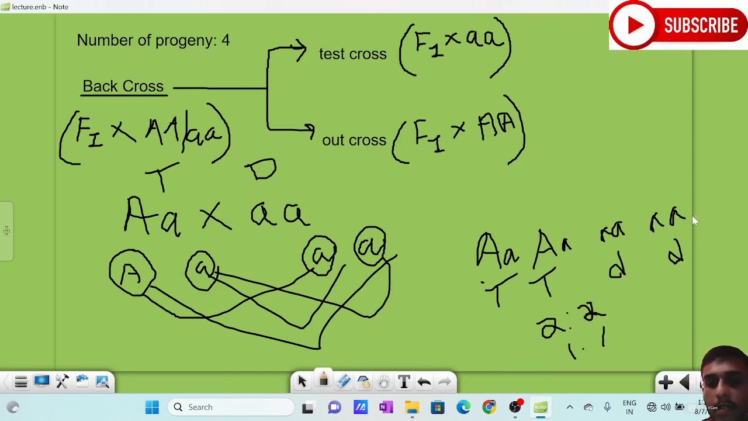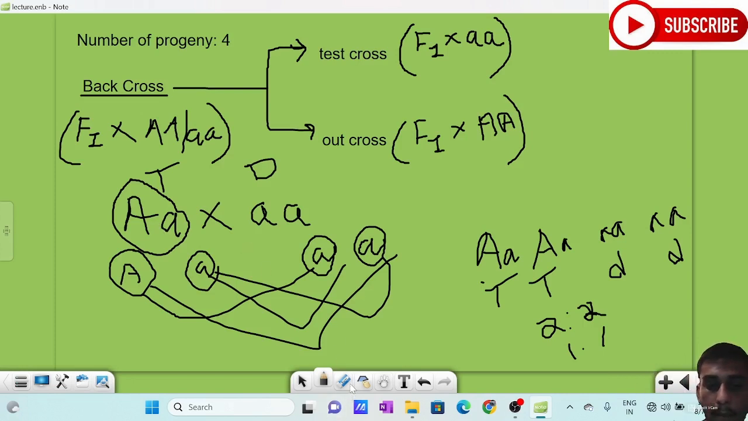So what did I say? If the test cross ratio is 1:1, then we should understand that the organism is heterozygous. Yes, if the phenotypic ratio is 1:1, then we should understand that the organism is heterozygous. Why did we test cross? We did test cross to understand whether the organism is homozygous or heterozygous. If the organism is heterozygous, then we should get the ratio as 1:1.